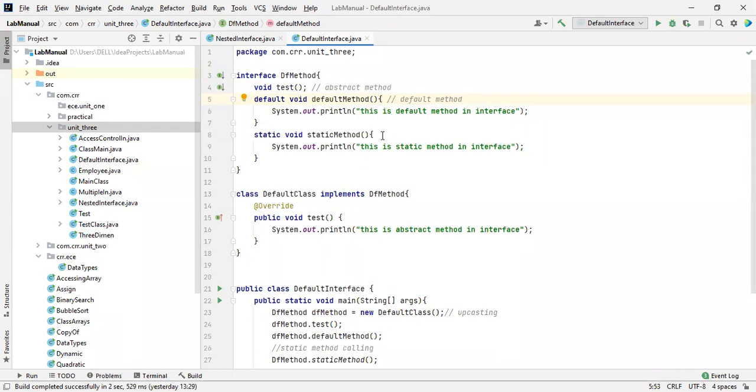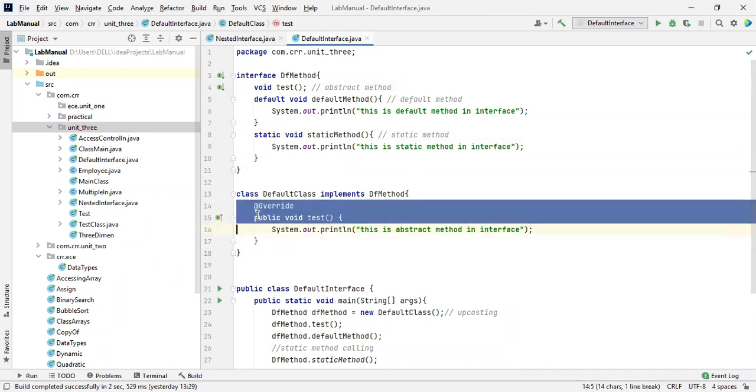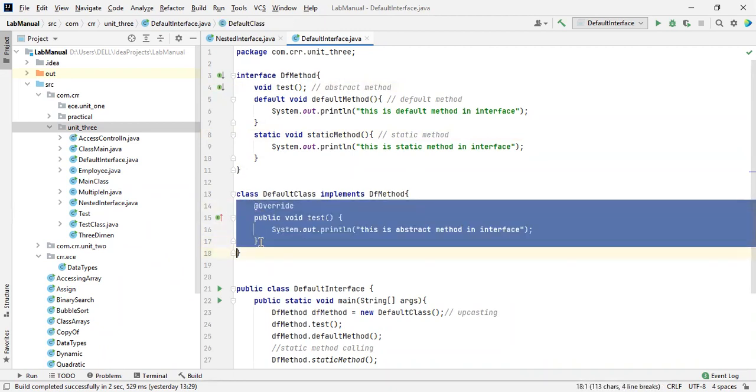which allows implementation. Along with the abstract method and a default method, we are having a static method. This is also implementable inside an interface. So other than these two things, no other method is allowed to be implemented over here. Again, I said, if it is going to be implemented, it is an abstract class that we are going to implement. If it is required, let me delete this, and I'm showing you.